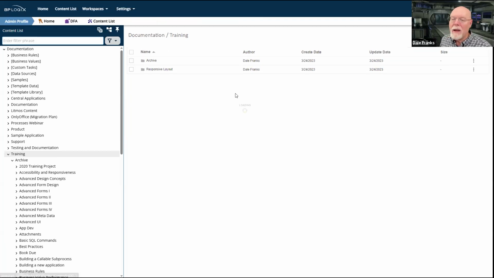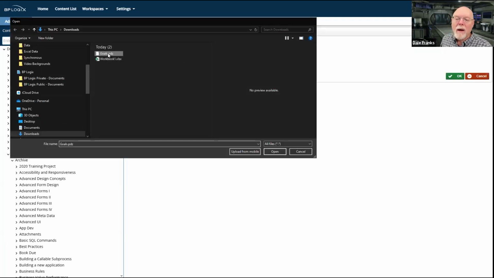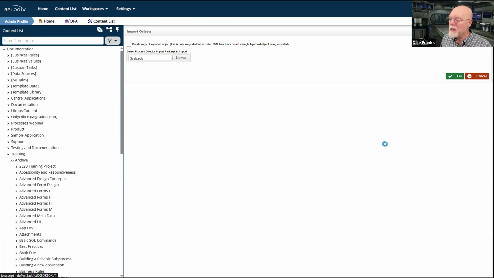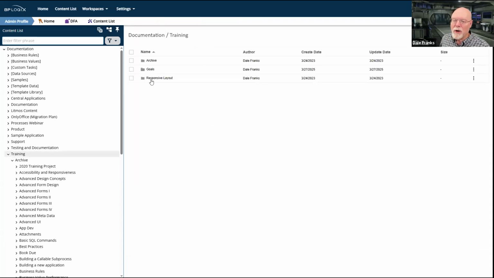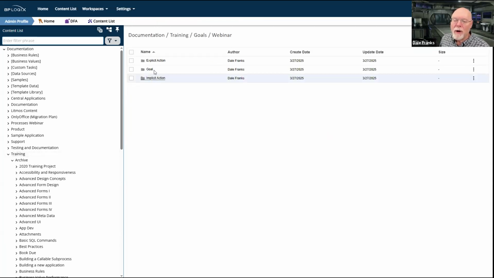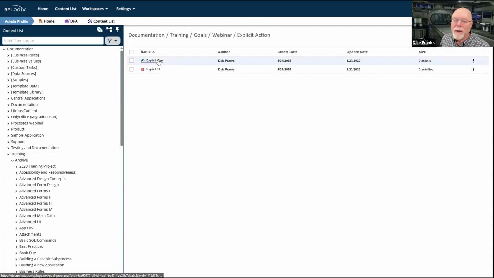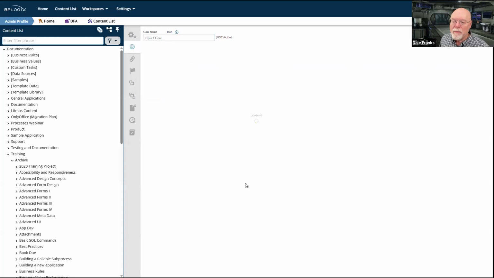And let us import goals PDZ onto documentation. There we go. Looks like everything imported correctly. So let's go in here to goals. Let's go to webinar. Let's go to explicit action. And let's run this goal again.